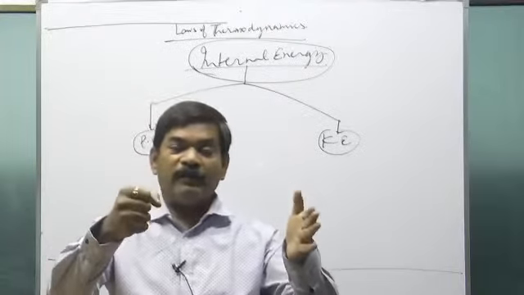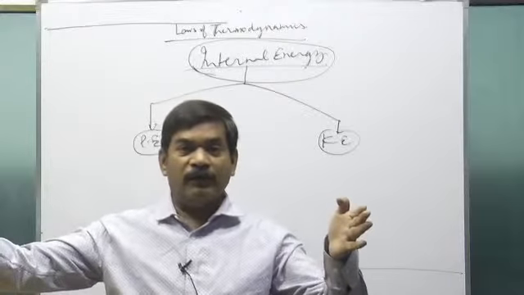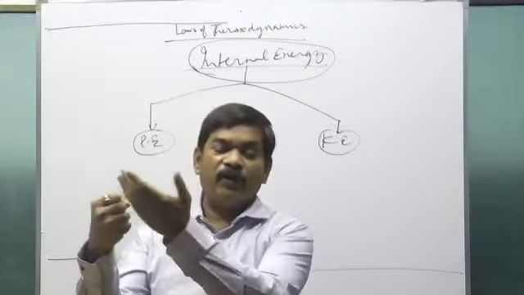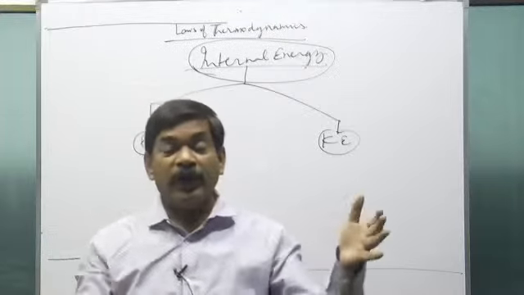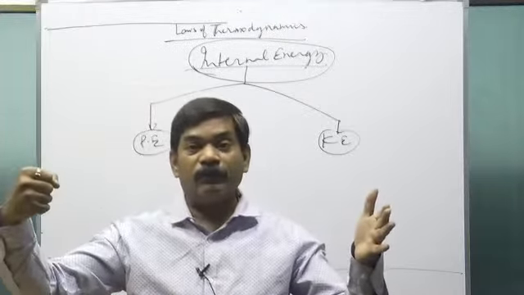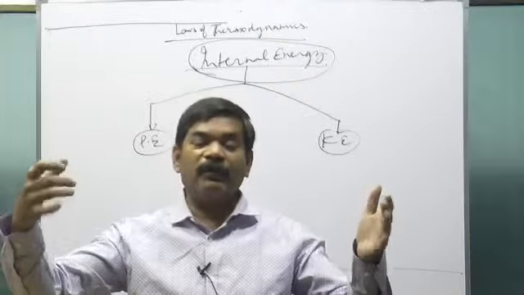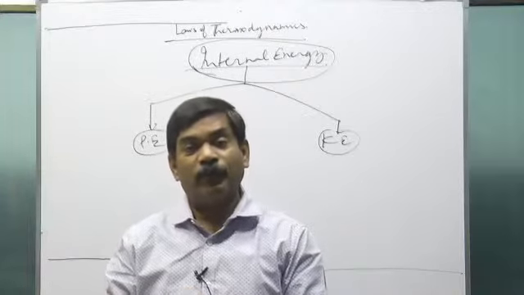When you elongate the spring from its natural length, the spring exerts a force in the inward direction, and you are pulling it against that force. So you are doing some work, and that work is stored in the system in the form of its potential energy.